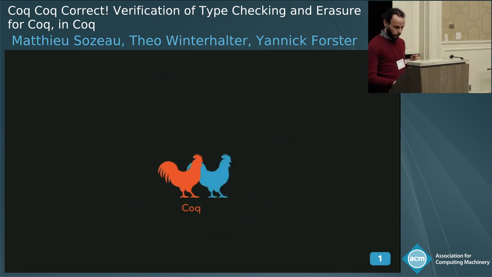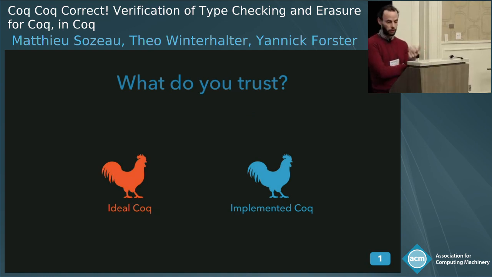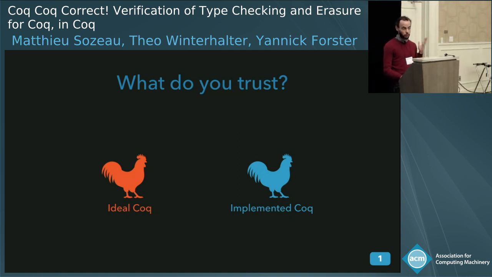So what do you really trust when you are trusting a proof in Coq? Well, you have this ideal Coq, that is the calculus of inductive constructions, or some variant of it, and you have the actual implementation of Coq. Coq is based on a theory that's very strong, that has not had any problems in the last 20 years. We didn't find any inconsistency in it.